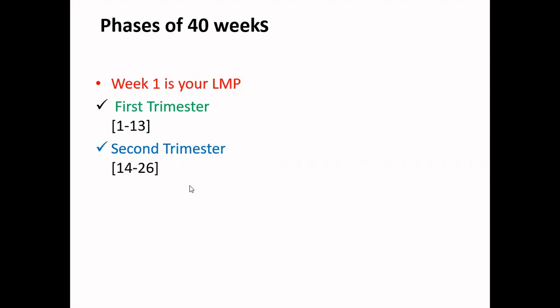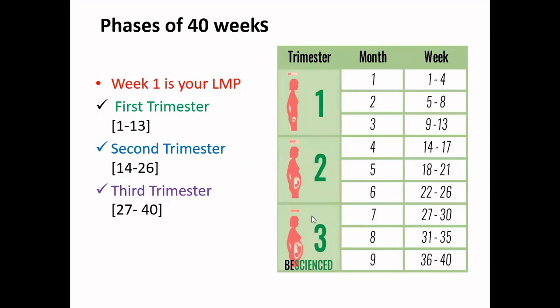The second trimester goes from the 14th week to the 26th week, and the third trimester is from 27 to 40 weeks. So the entire cycle is 40 weeks. To represent the same thing pictorially in terms of months, we have 9 months. As such, we say a 9-month pregnancy, out of which the first 3 months go to the first trimester. The second trimester goes from the 4th month till the 6th, and the last 3 months constitute your third trimester.